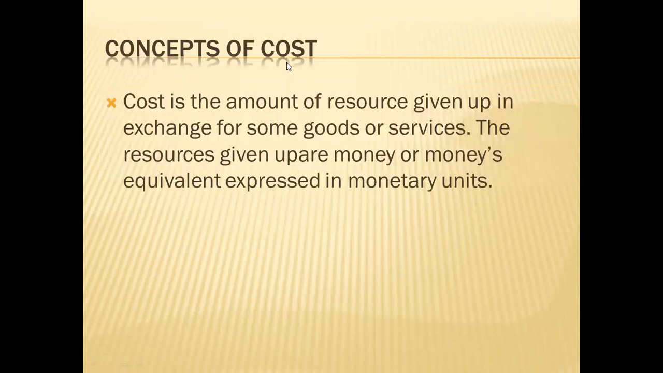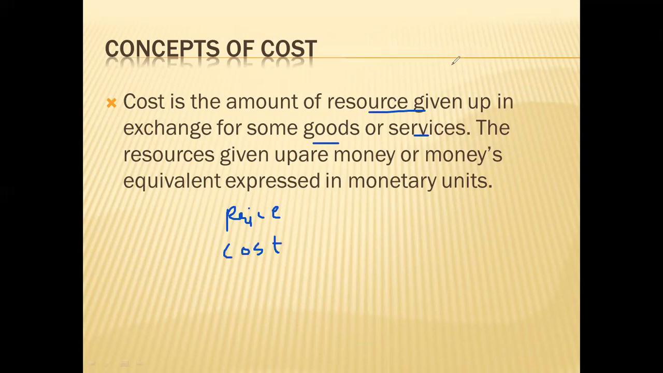Then we have understood what is cost. Cost is the amount of resource given up in exchange for some goods or services. We have understood it through one example also: for exchanging some goods or service, you give up some resources, basically money. That is the cost for that goods or services. And we have seen that from consumer point of view, we normally use the term price, and from a business point of view, the term cost is used.